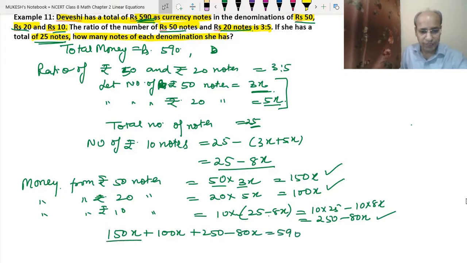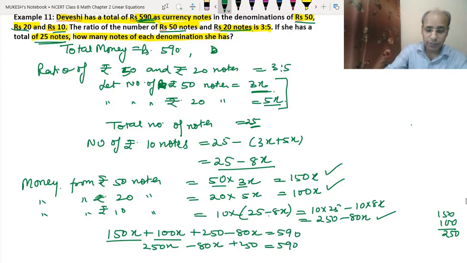So 150x plus 100x means 250x, because 150 plus 100 will be 250. x we will write as it is. Then we have minus 80x. This 250 plus 250x minus 80x equals 590.